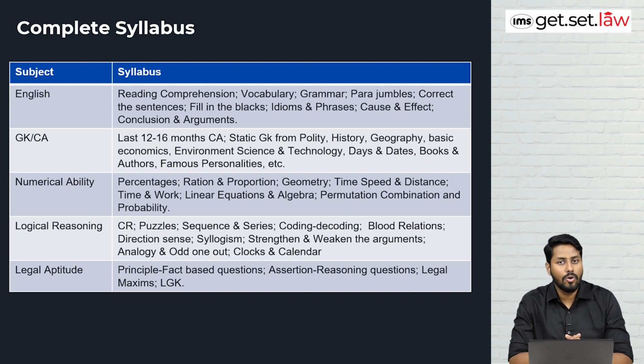And then in the last, legal aptitude. In CLAT, you have studied in a form where you read passages of about 450 words and then solve the questions. The principle is not given separately; you have to identify and extract the principle and then apply it while solving the question. But in MHCET, principle and fact-based questions will be asked, with both given separately. Assertion-reason questions can also be asked, and then legal maxims and LGK. LGK is legal general knowledge, which is from the past and can be related to current affairs also.